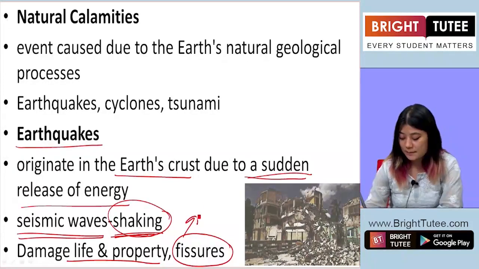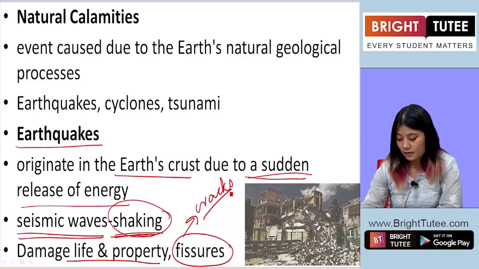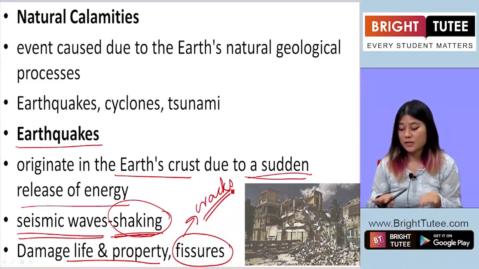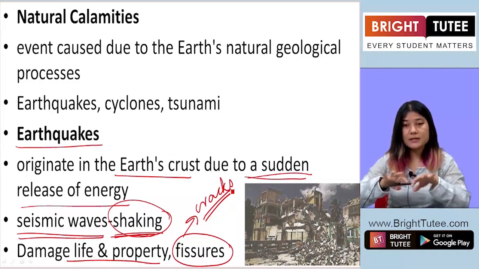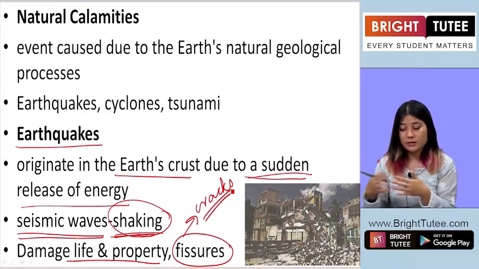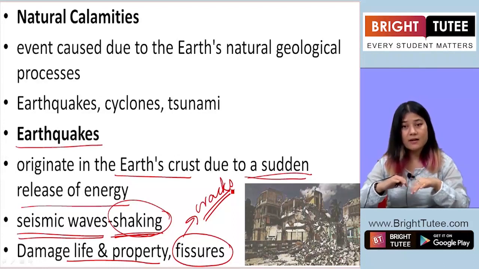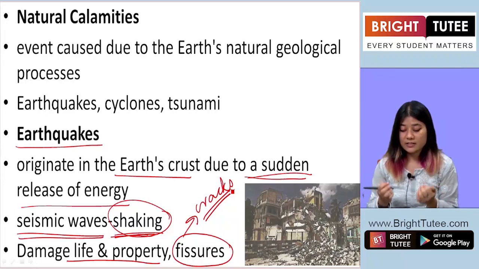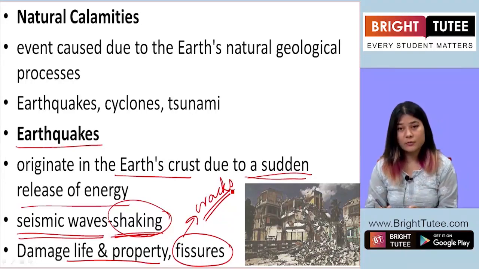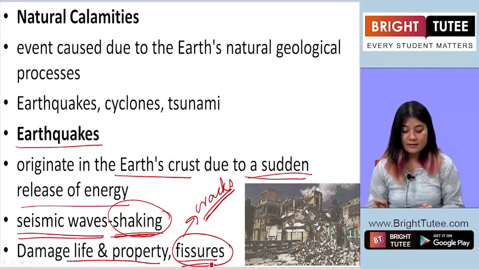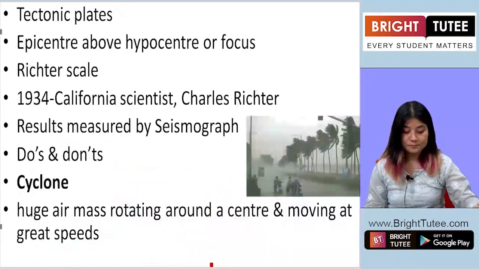Fissures are basically cracks on the surface of the earth. So, as a result of shaking, what happens? The land that we have, for example the roads, the ground, the field, there develops a crack-like thing which results from the earthquake, and such cracks are called fissures. All right. So these are the results of earthquakes.